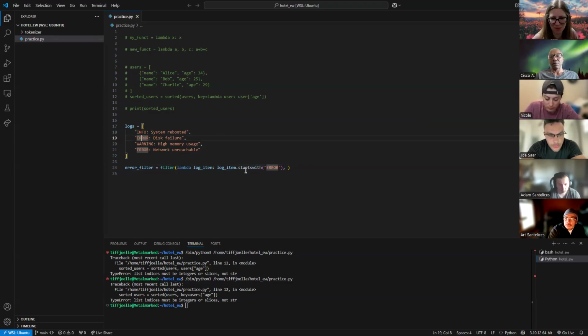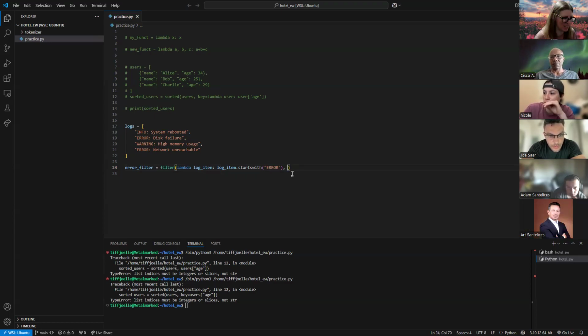So if I had pseudocoded this, I'd say, okay, I want to go through each log item and then return only the log items that start with error. And then I'd Google that and find it. And they'd say, oh, hey, in Python there's a starts with method you can use on a string that you can pass in what you're looking for. So that is why pseudocoding is important. It just takes some digging. You've got to figure out what you want to do before you figure out how you want to do it. But the what is really important.